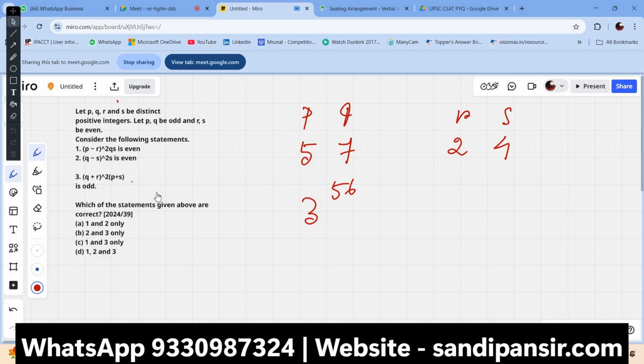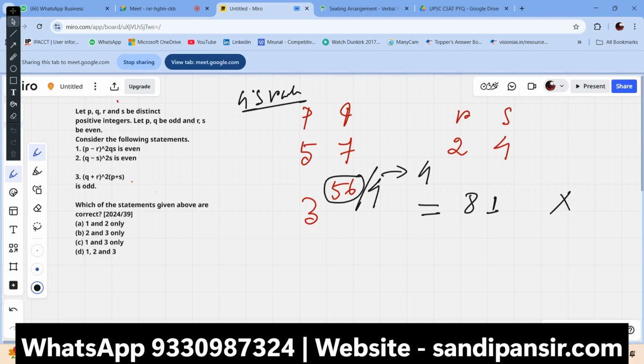Now, there is a little trick out there. What kind of trick? Whenever you are finding any bigger power, just divide by 4. It's called the four rule. Just divide by 4 and get the remainder. How much remainder are we seeing here? 3 to the power 4. What should be 3 to the power 4? As you know, it should be 81. Then the number is not there. The first thing is not true. It should not be even.